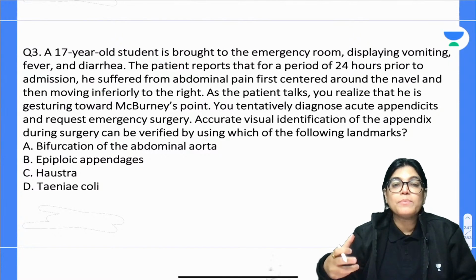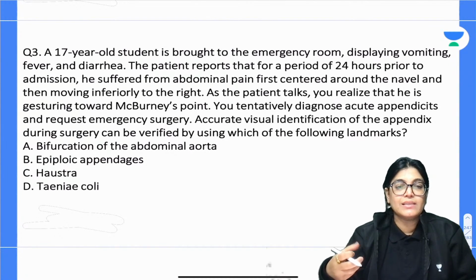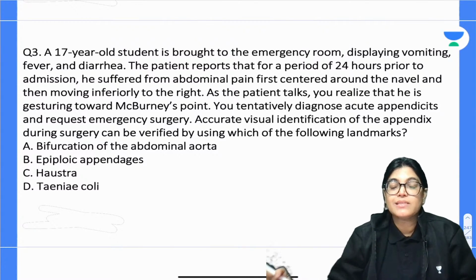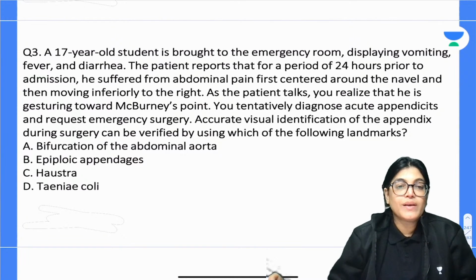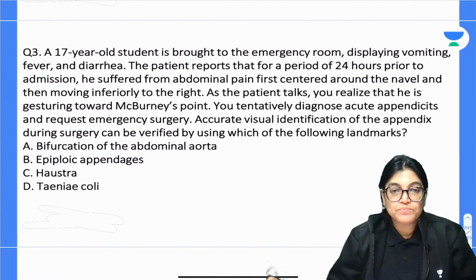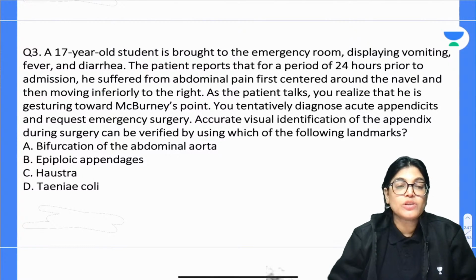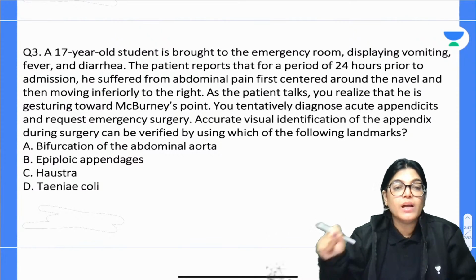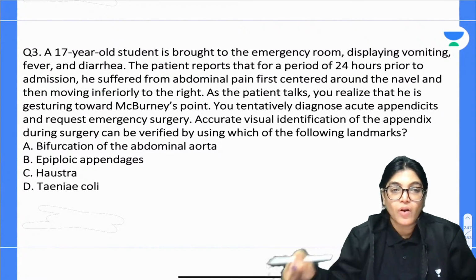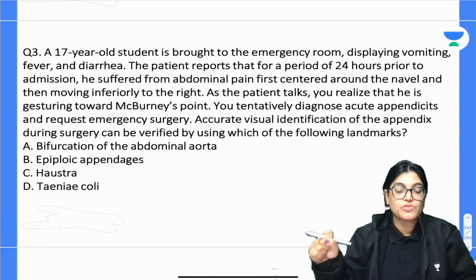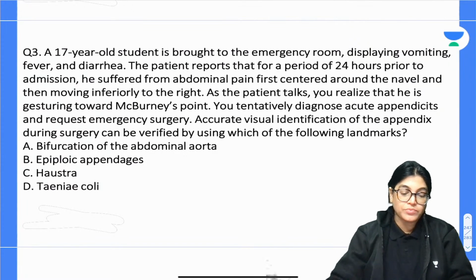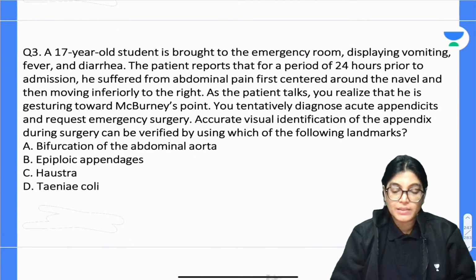As the patient talks, you realize that he is gesturing towards McBurney's point and you tentatively diagnose acute appendicitis, requesting an emergency surgery. Accurate visualization and identification of the appendix during the surgery can be verified by which of the following landmarks? Options are bifurcation of abdominal aorta, epiploic appendages, haustration, taenia coli. Question number 3. Which is according to you the correct answer for identification of appendix? Your time starts now. 30 seconds will be provided to you. Mark the correct answer.